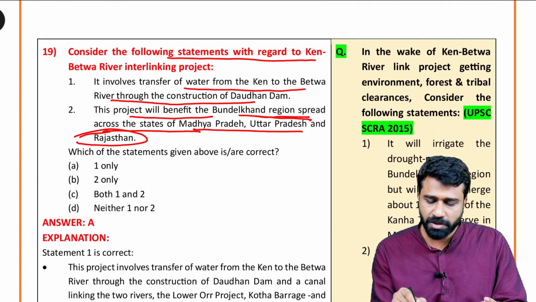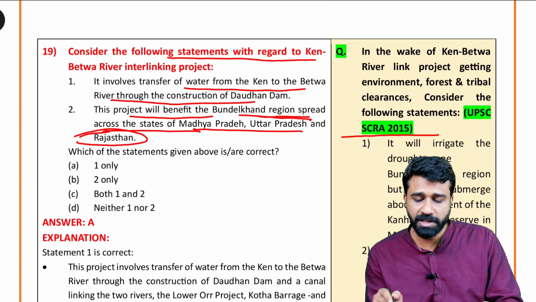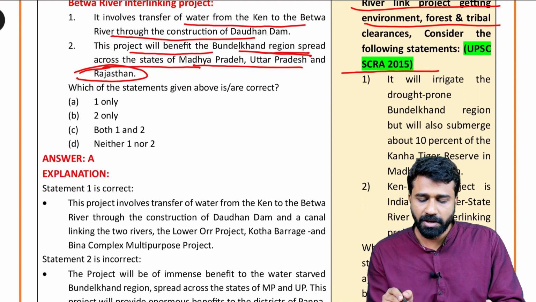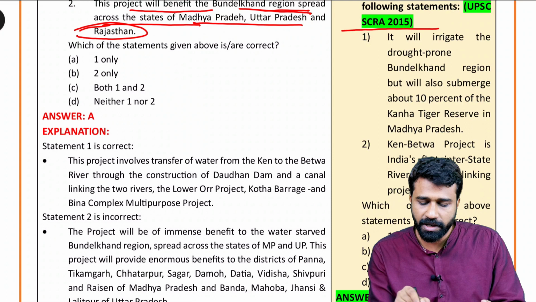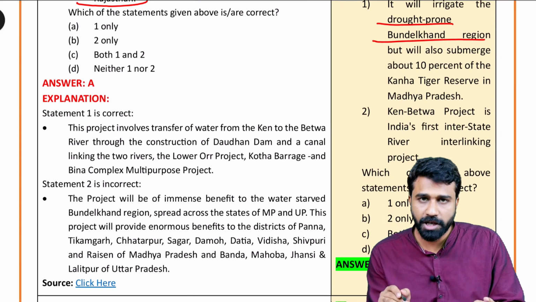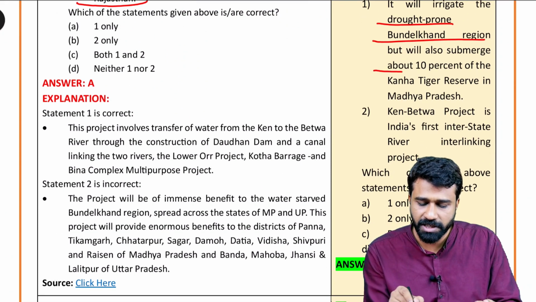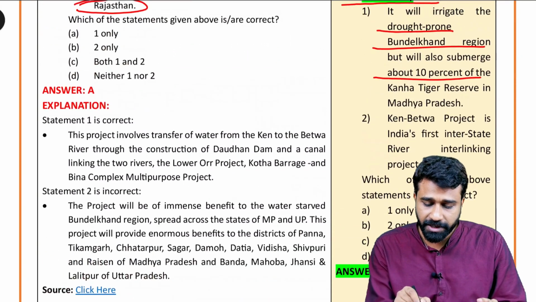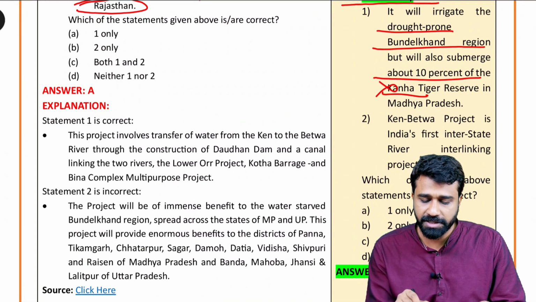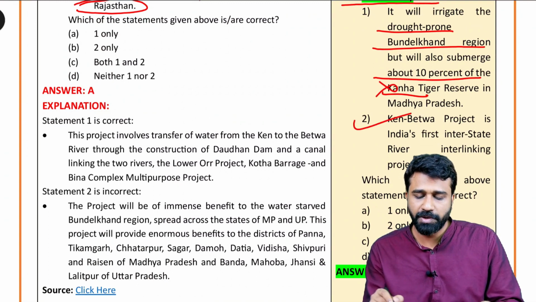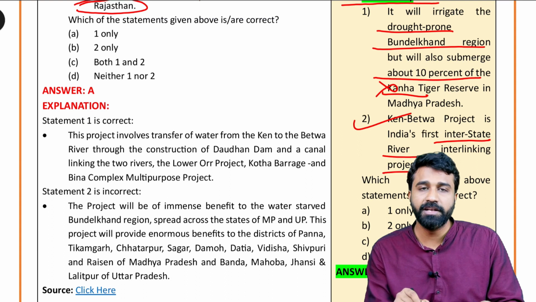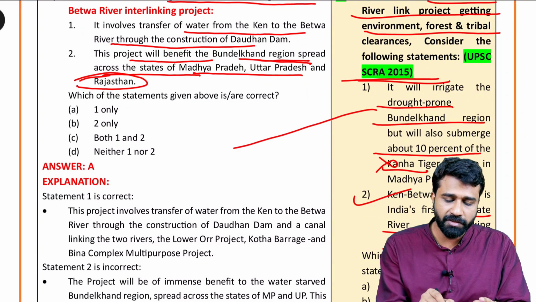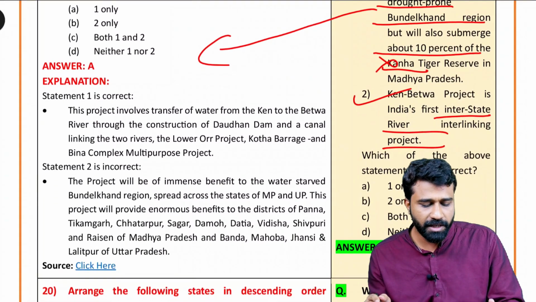The question was also asked in the UPSC CSE 2015: the Ken-Betwa river link project getting environment, forest and tribal clearances. Which of the following statements are true regarding this area? The drought-prone Bundelkhand region is actually submerging 10% of the reserve, right? But it is Panna, it is not Kanha. So the first statement is incorrect, and for the second statement, the Ken-Betwa project, India's first interstate river interlinking project, this is true. The second statement is true. It was asked in UPSC only, that is why we have given it in the form of a question by setting it in another aspect.